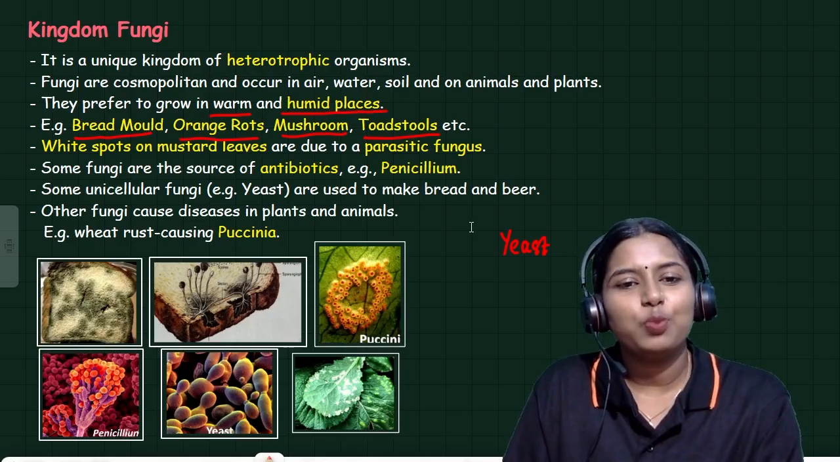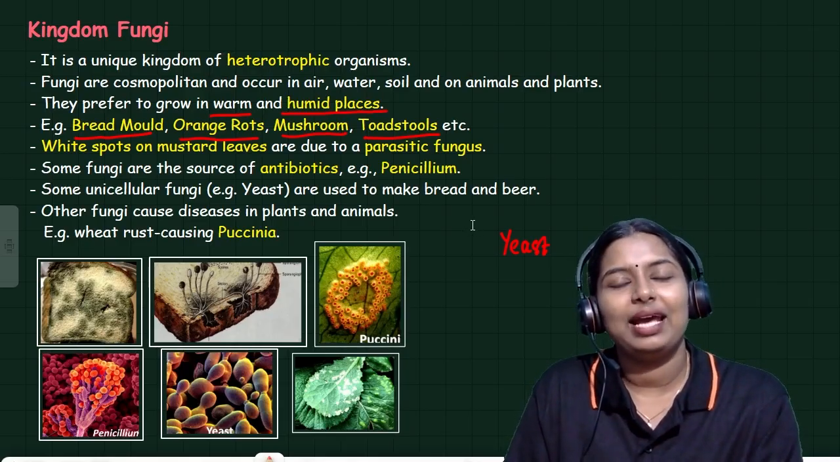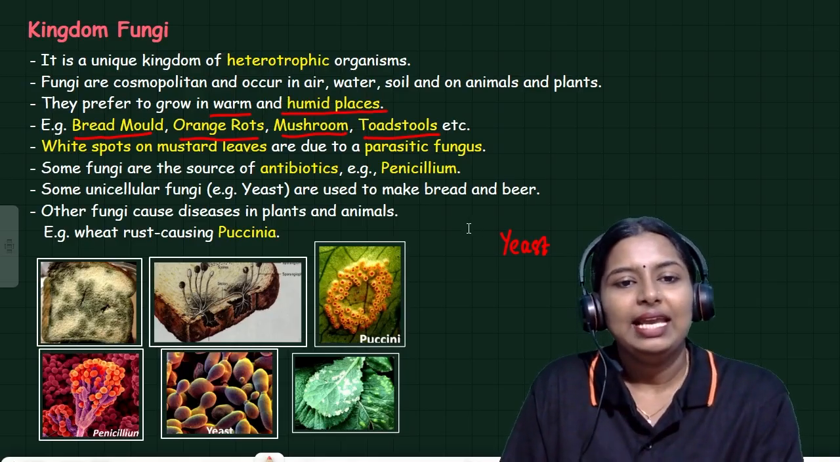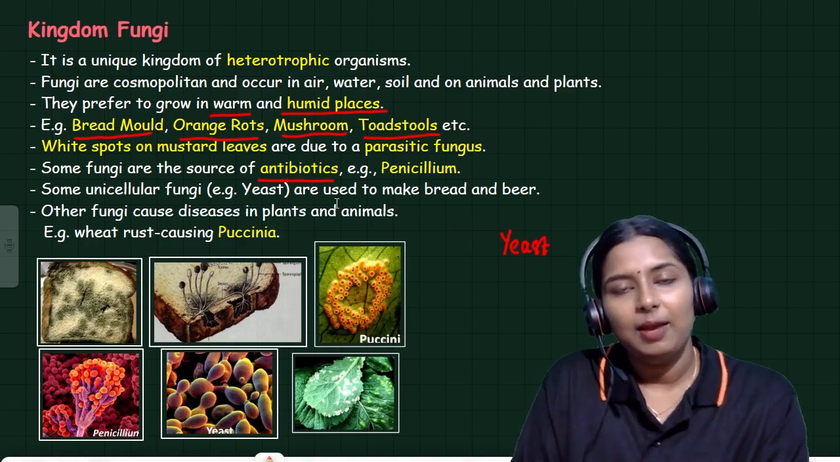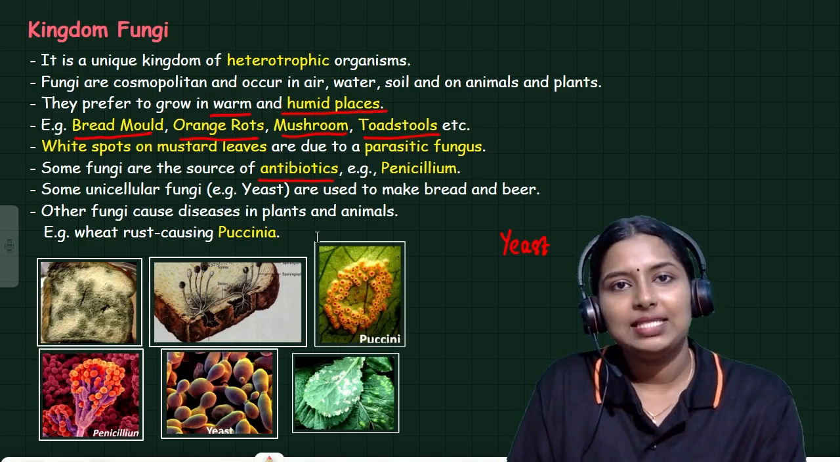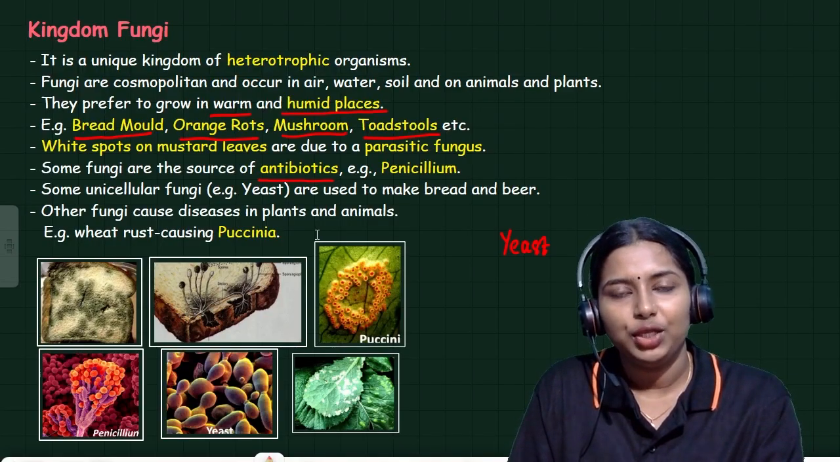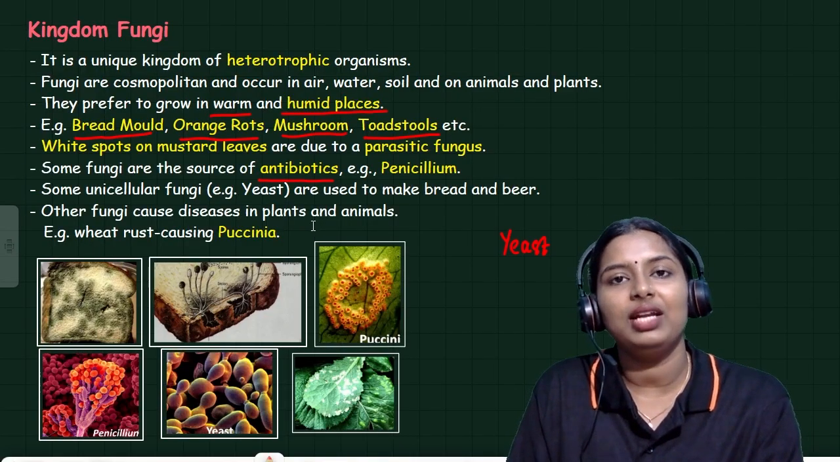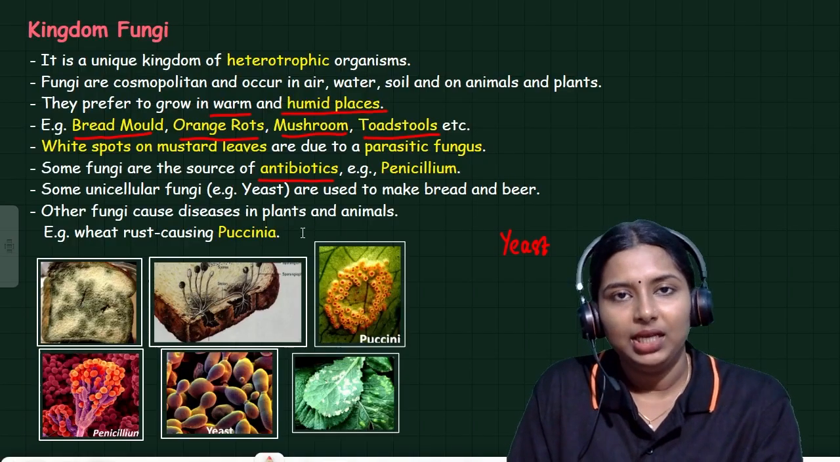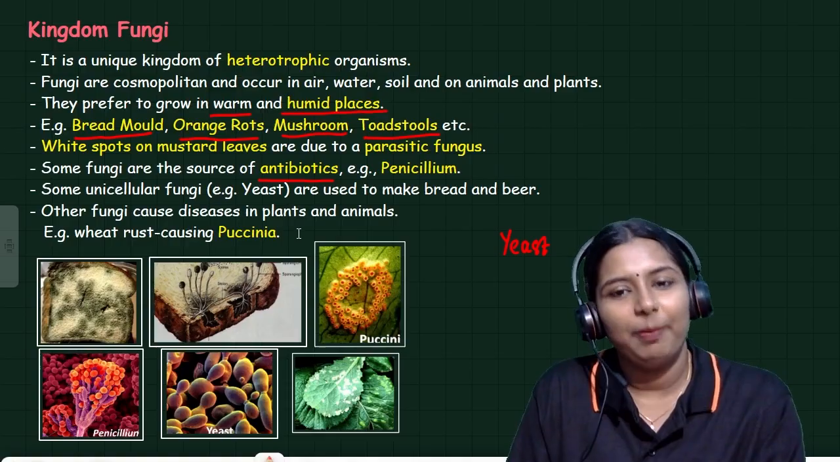White spots on mustard leaves are due to a parasitic fungus. This is also another example. Some fungi are the source of antibiotics. Penicillium is the example for it. You know penicillin, the antibiotic. This is the first discovered antibiotic. It is from a fungus, Penicillium. It was discovered by Alexander Fleming.